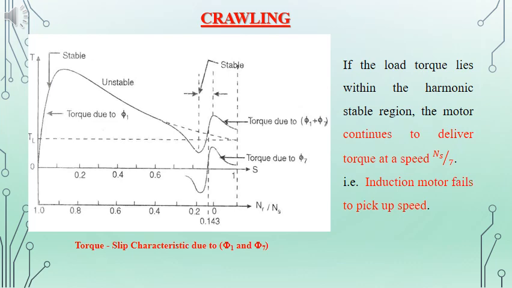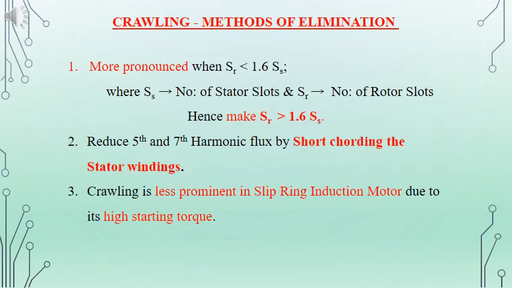If the load on the machine is in that region of stable operation, the machine will continue to rotate with a speed Ns divided by 7, because it is also a stable region for the machine. This is what is meant by crawling. And since it is a stable region, the machine will continue to run with the same speed. It will not be picking up the actual speed, or going to a higher speed. We will see the methods by which the crawling can be eliminated.